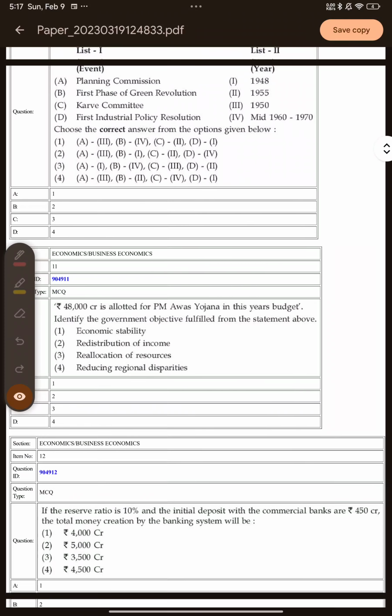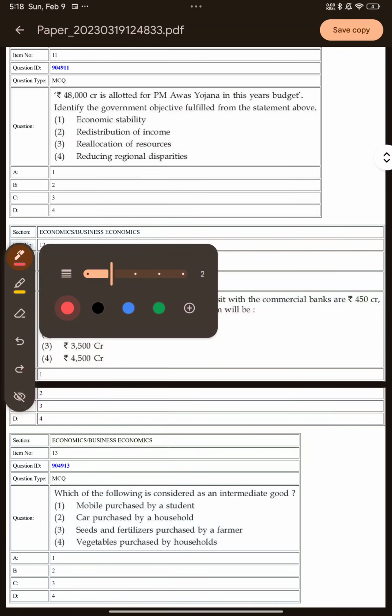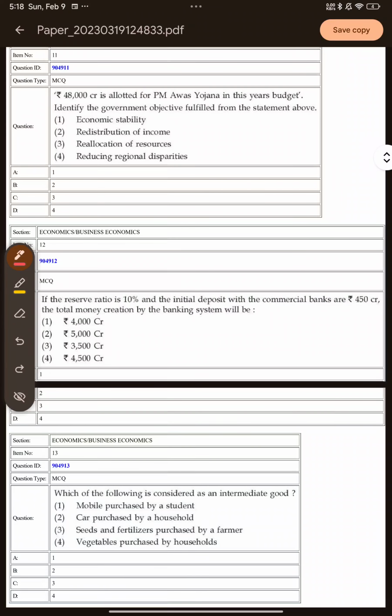So even if you knew only the first two options, then also you could have answered the question because the options were given in such a manner. So this is called the elimination technique. So you can always use this technique to answer the questions if you don't have the knowledge of all the sub questions that are being asked. So let's move on to the next question.